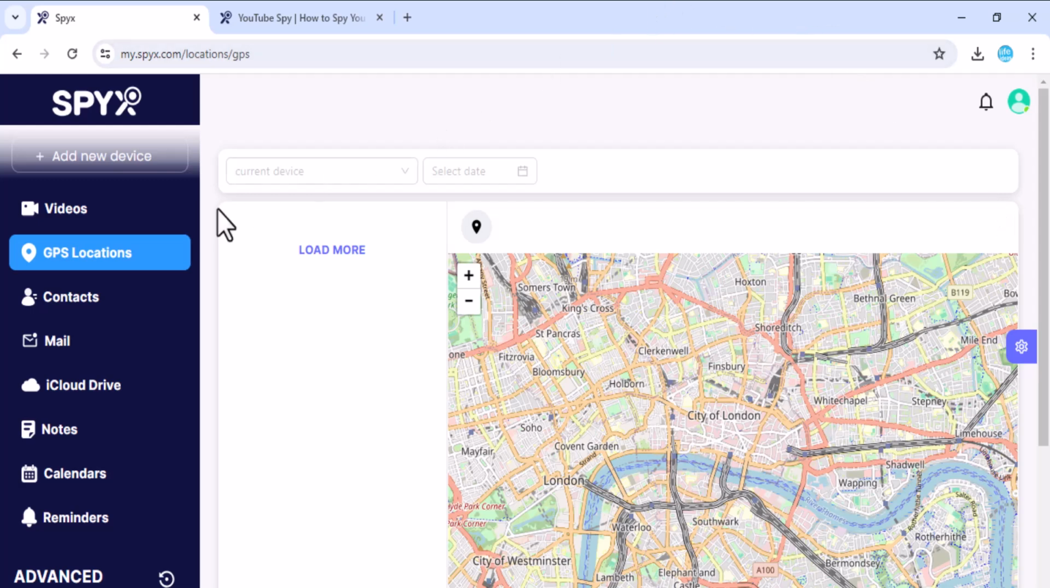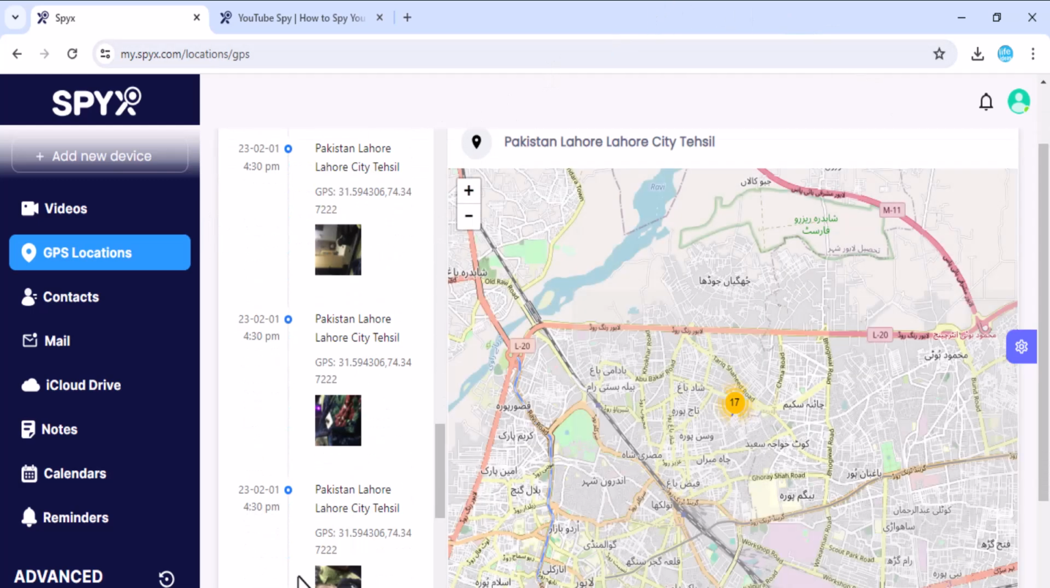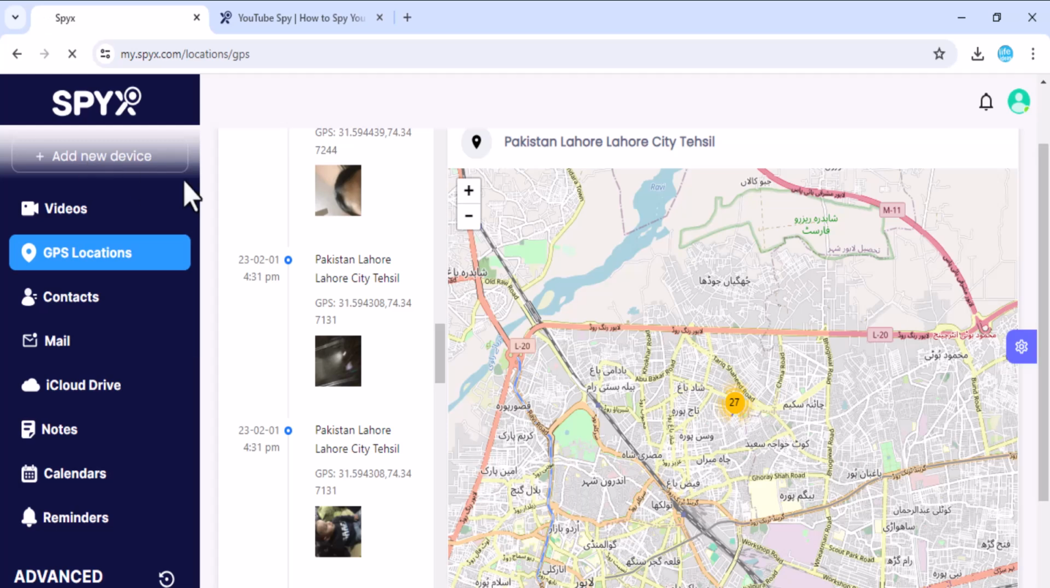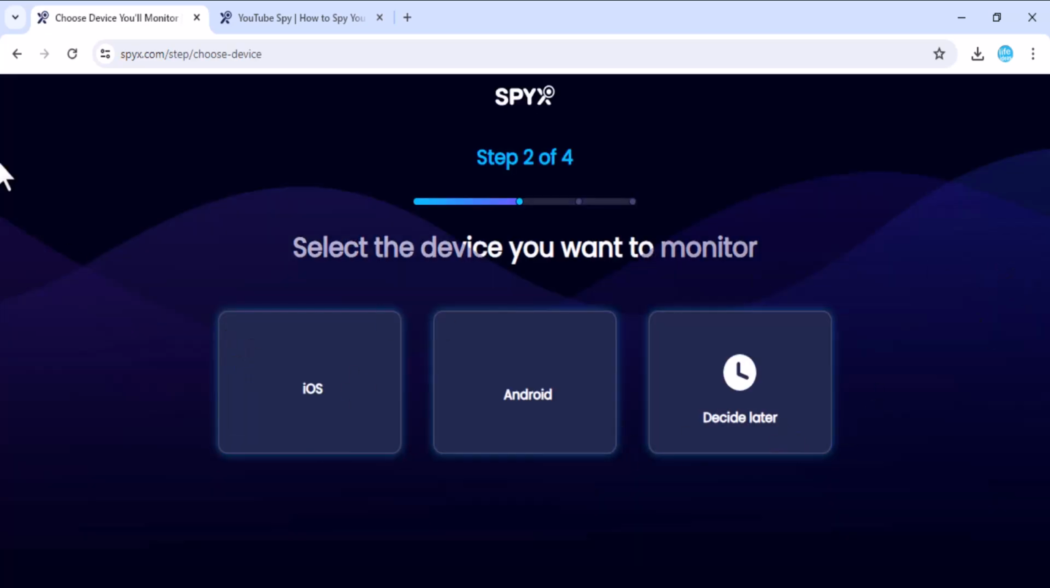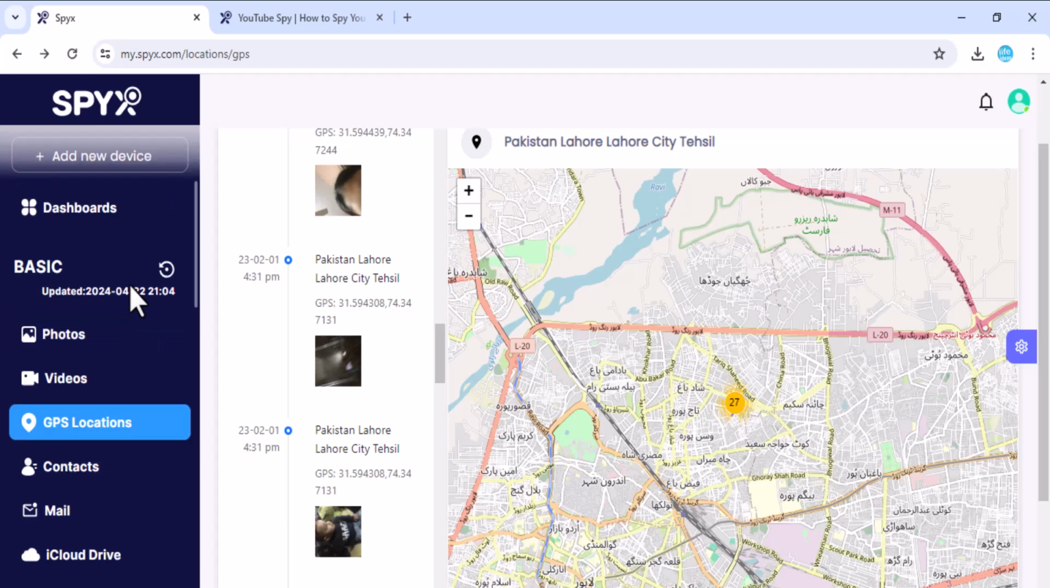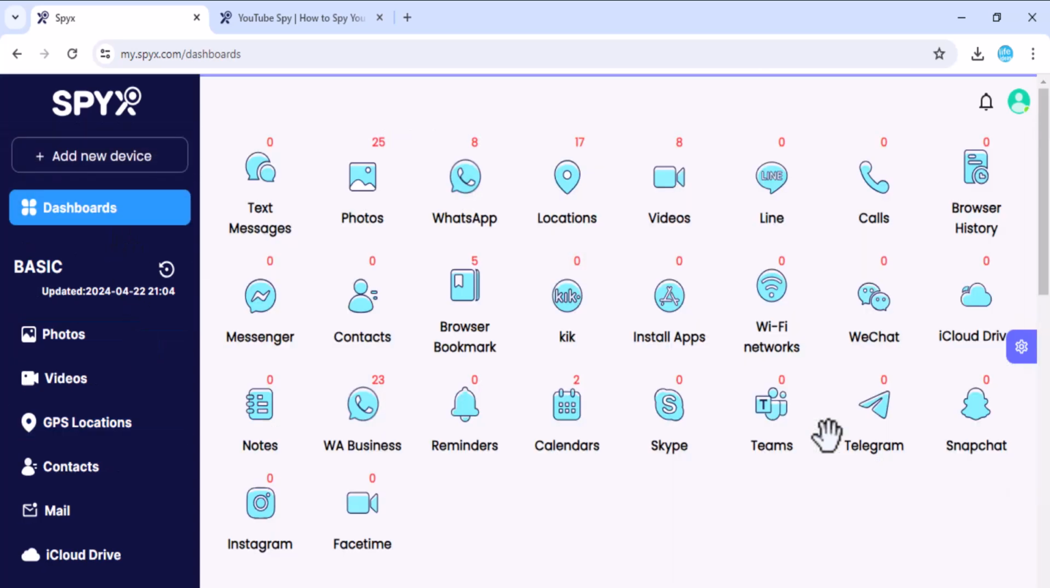So SpyX can be a tool to monitor your child's phone activity, but it's important to use it responsibly and with communication. Consider the personal privacy concerns and legal implications of using it.